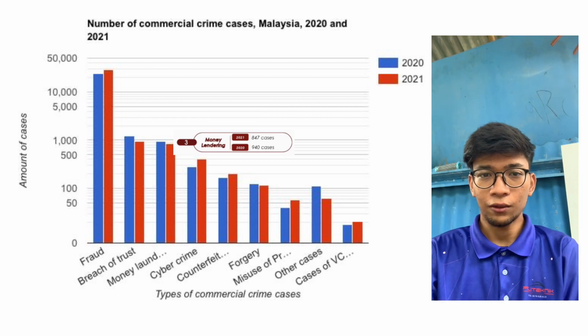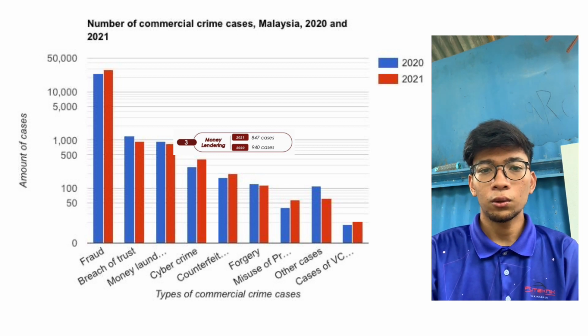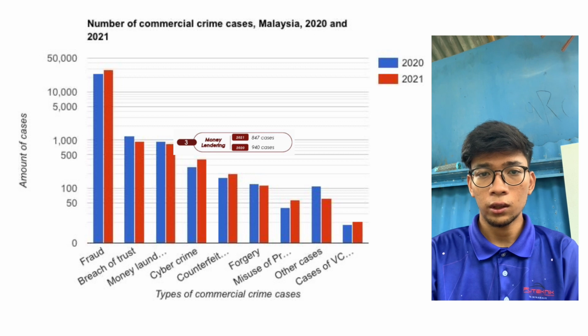Thank you, Madalina. For the next commercial crime case I will talk about money laundering. The cases recorded for the year 2020 were 940 cases. During 2021, the cases decreased to 847 cases.